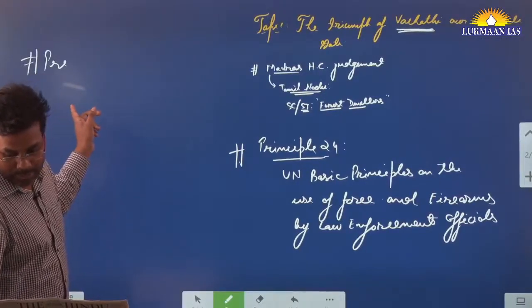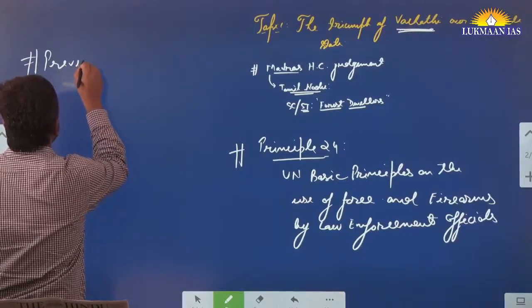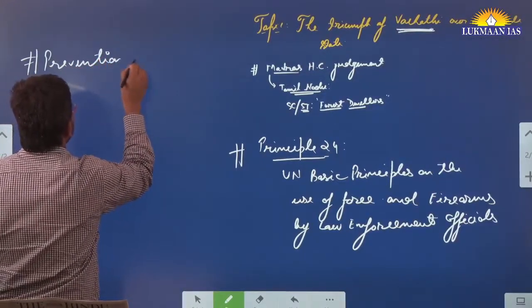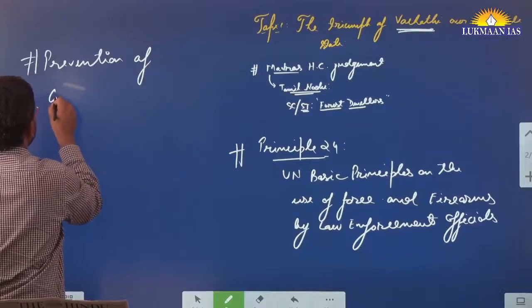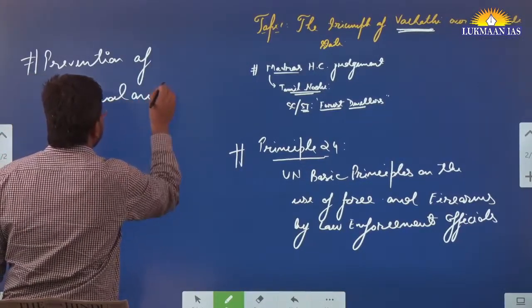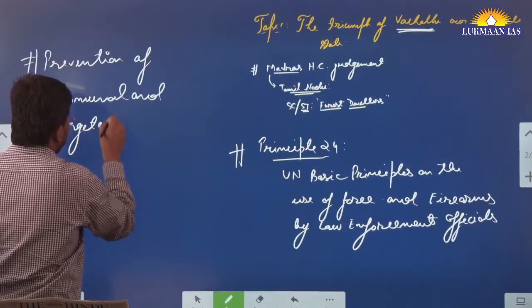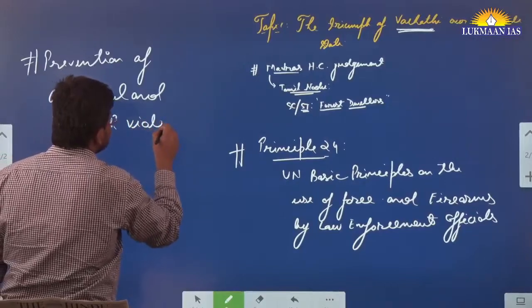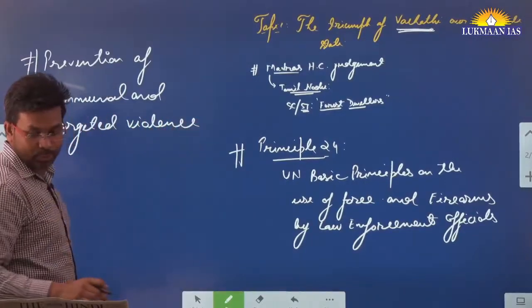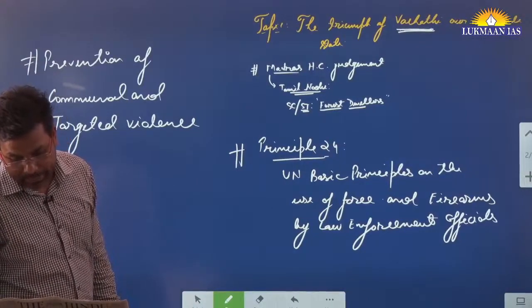So let us talk about this. It says Prevention of Communal and Targeted Violence, Access to Justice and Reparations Bill.